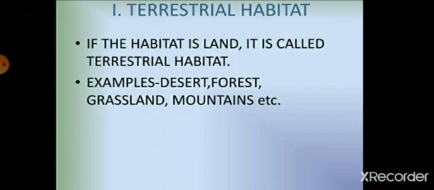So children, there are two types of habitat. First is terrestrial habitat. So what do you mean by terrestrial? Yes, the meaning of terrestrial is land. So the organisms are found on land. When they live on land, the habitat is called the terrestrial habitat. So children, if the habitat is land, it is called terrestrial. Understood? Yes. The examples of terrestrial habitats are desert, forest, grassland, mountains, etc.